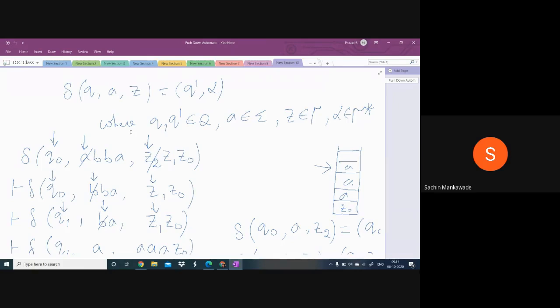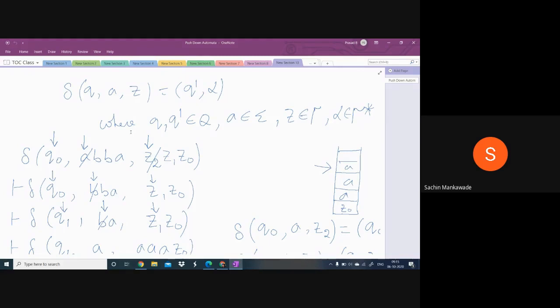After completion of each transition, the PDA may or may not change the state.